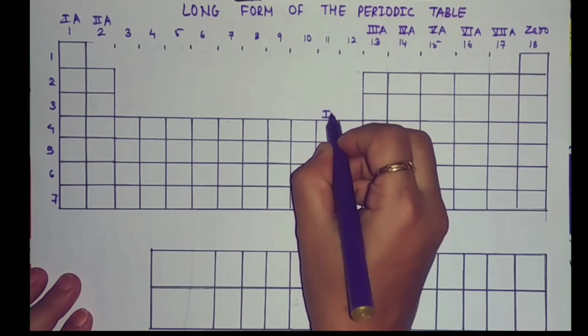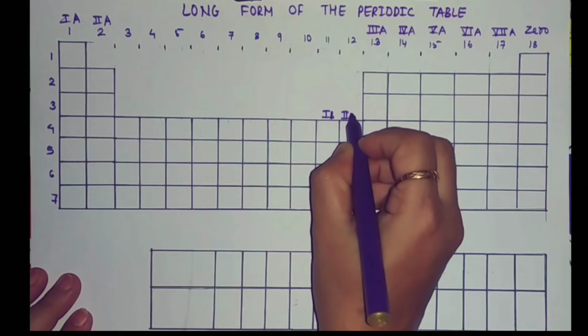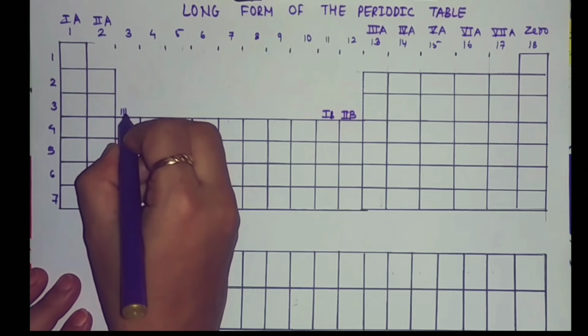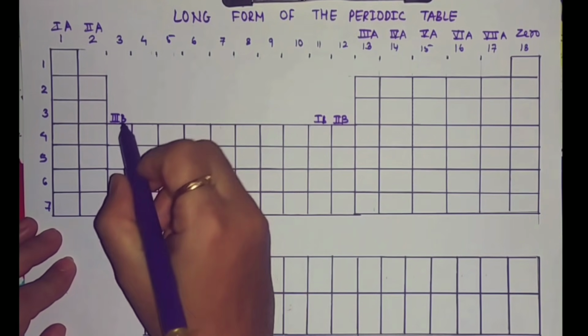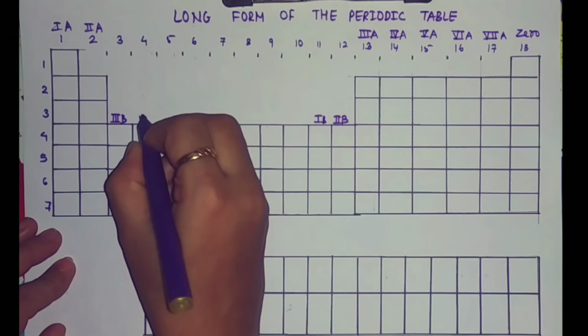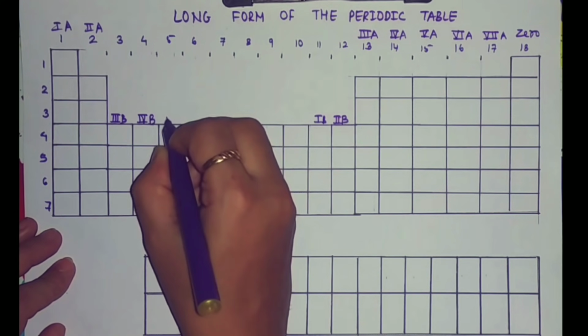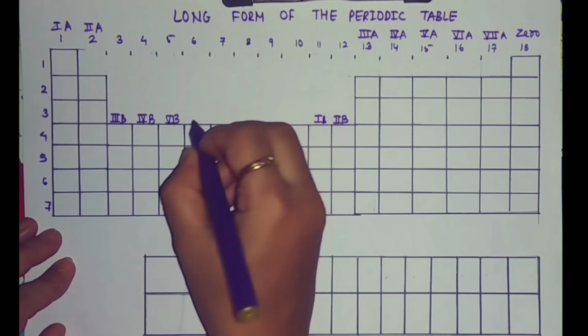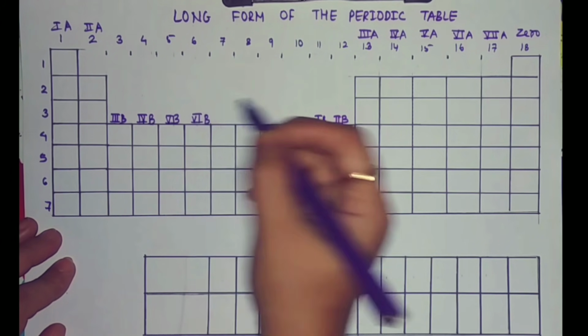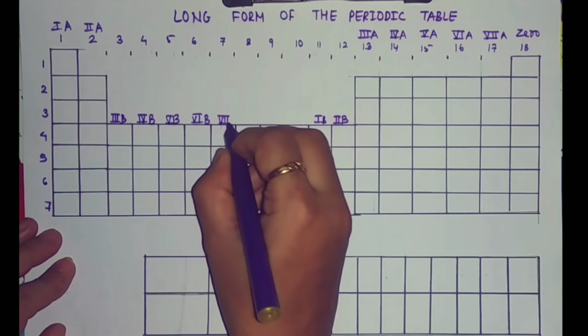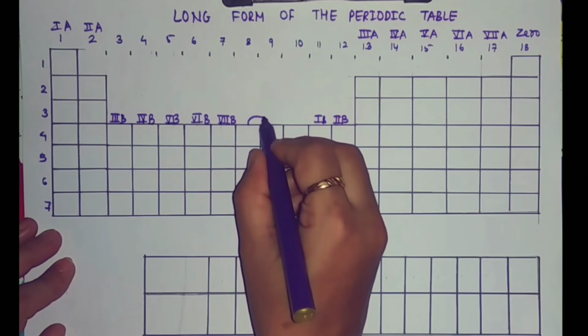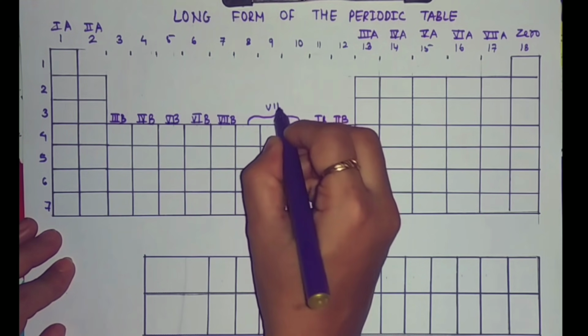Then first B, second B, third B, fourth B, fifth B, sixth B, seventh B, and eighth B.